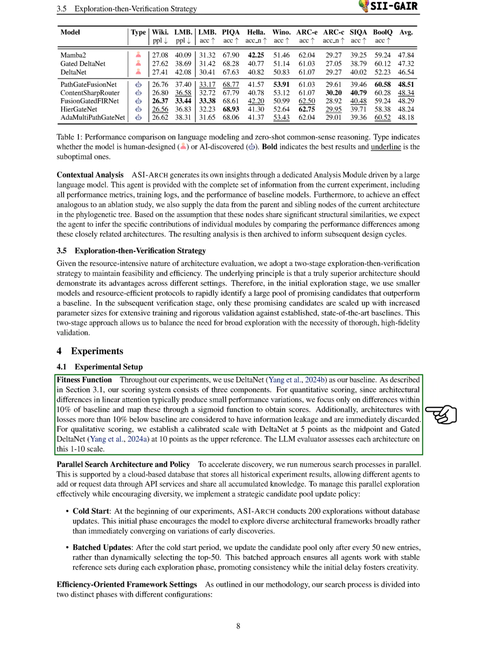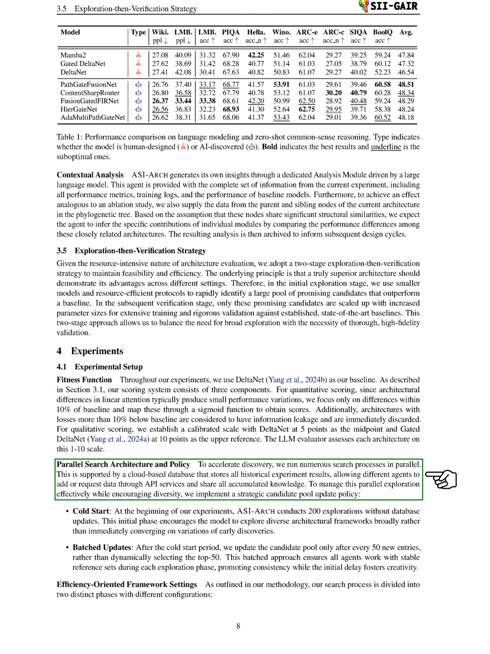For our experiments, we use DeltaNet as our baseline. Our scoring system has three components. We focus on performance differences within 10% of the baseline, using a sigmoid function to map these differences into scores. Architectures with losses more than 10% below the baseline are discarded due to potential information leakage. For qualitative scoring, we use a scale where DeltaNet is the midpoint and gated DeltaNet is the upper reference, with an evaluator rating each architecture on a scale from 1 to 10.